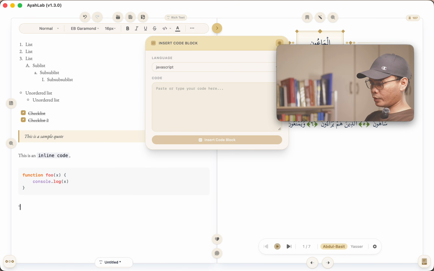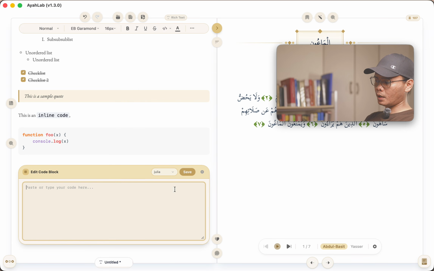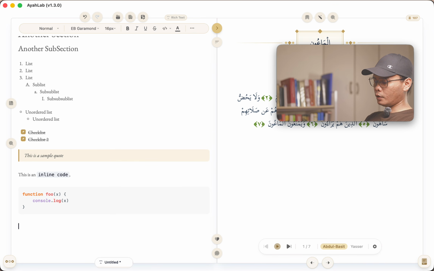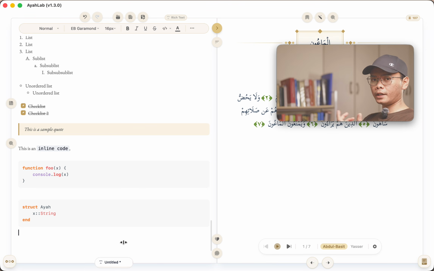But I can also do something like this: backtick, and then I can say Julia, and then space. There you go. It automatically opens the code component, and if I do that again, Julia space, my cursor is already inside this code component, so I don't have to move my mouse. So I can just say struct Ayah, and then x is a string n, for example, and then click save. So I can write that code as well.